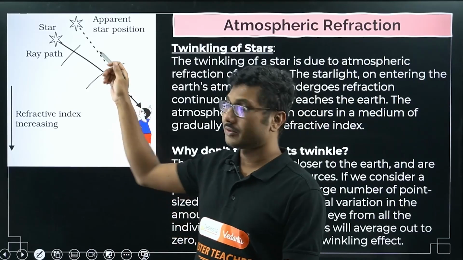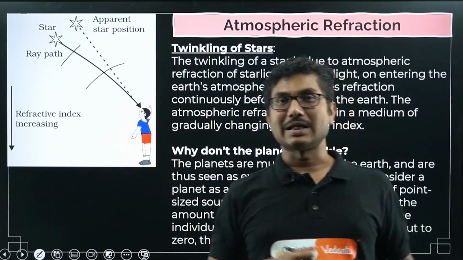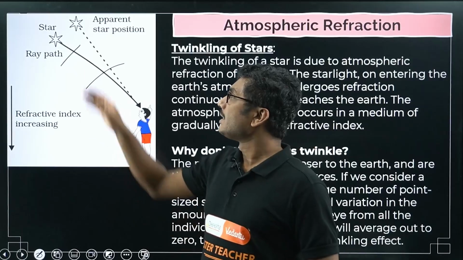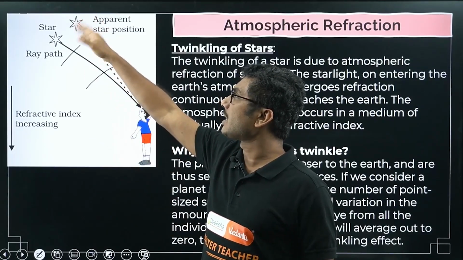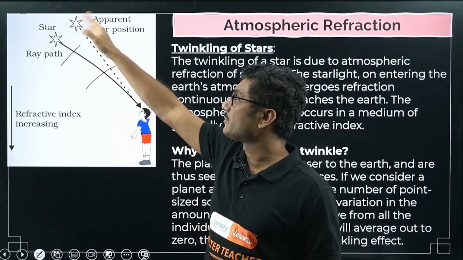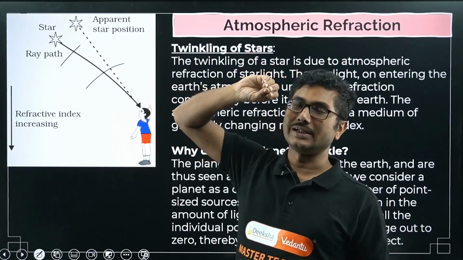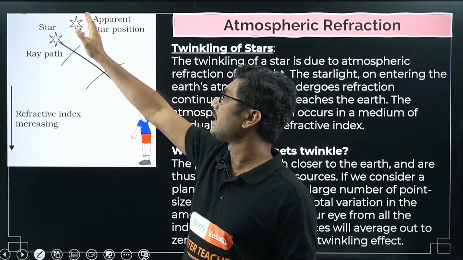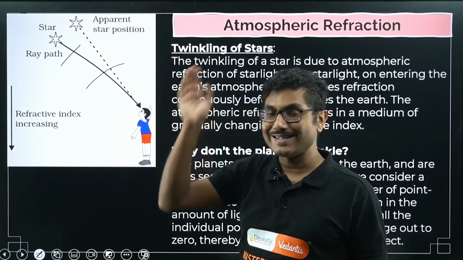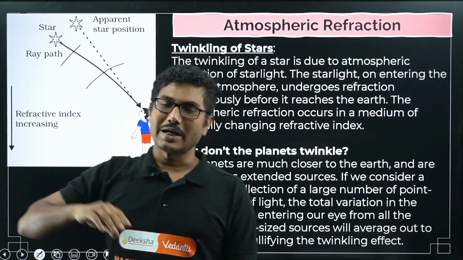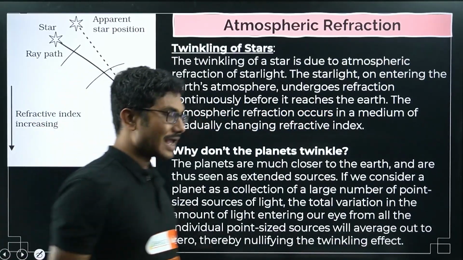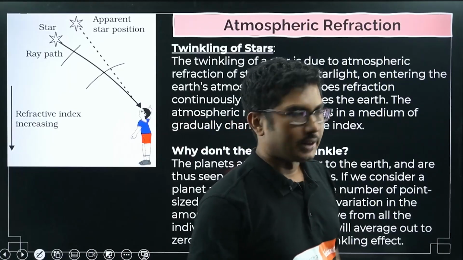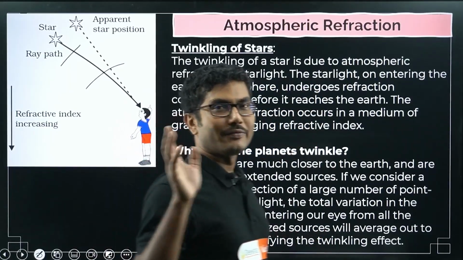Okay, and far from Earth, the refractive index varies continuously, and based on that the apparent position of the star continually changes. That's why it appears that stars are twinkling. It is not actually twinkling. The apparent position of the star changes slightly, it goes up and down. That's why we perceive this as if the star is twinkling. Twinkling is nothing but a refractive phenomenon.